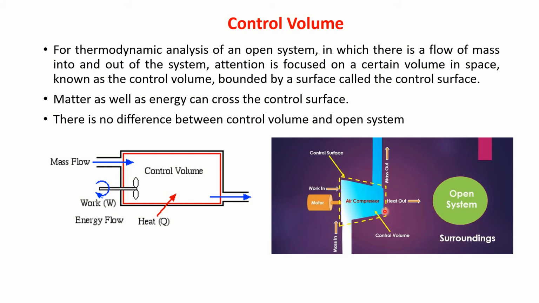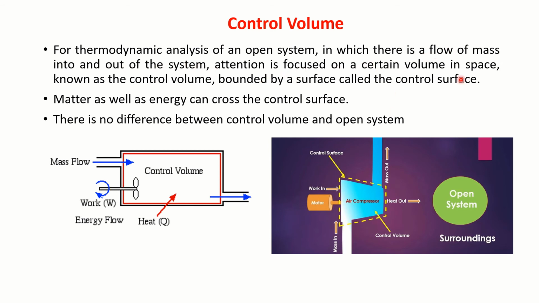This volume is fixed. Into it, mass is entering, mass is leaving. This volume, I call it the control volume. And I just put a boundary just like that, I call it the control surface. The three-dimensional thing, it is a control surface, you can say. So for thermodynamic analysis of an open system, because mass is entering, mass is leaving, it is an open system. There is a flow of mass into and out of the system.